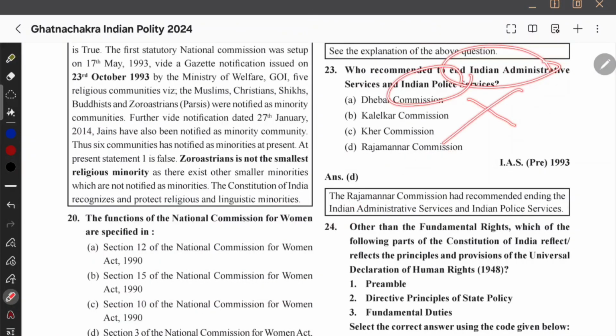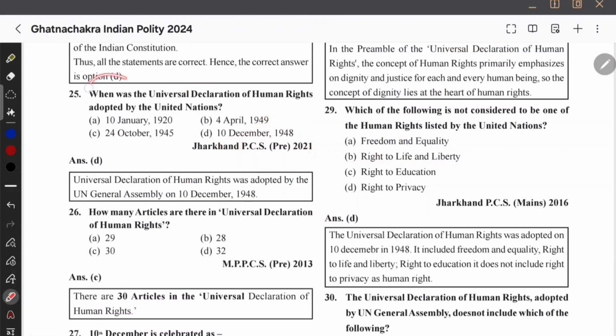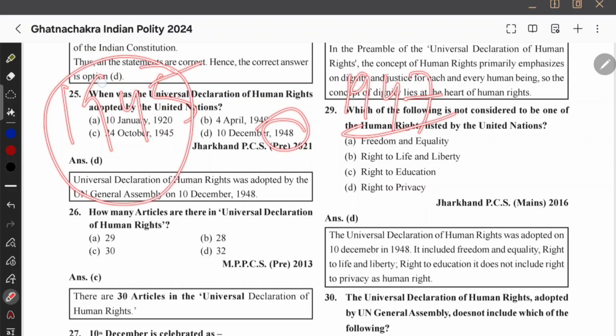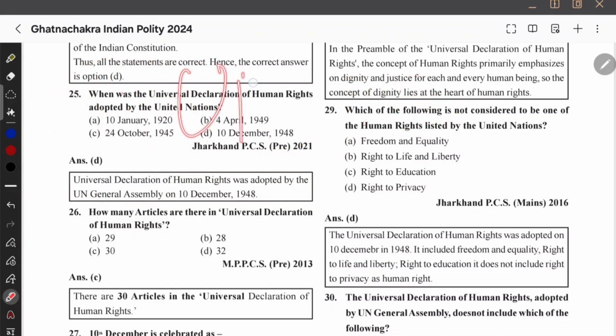IAS IPS को एंड करना है, ये रिकमेंडेशन किसने किया? राजमन्नार कमेटी ने किया. When was the Universal Declaration of Human Rights adopted by the United Nations? ये नहीं पूछेगा, but 1947. See, I think the World War ended in 1945, right? And slowly UN organization के सब फॉर्म होता है 1945 के बाद ही. तो it came in 1948, 1949 और 1945. अगर मुझे आंसर नहीं पता है तो मैं तो सी टिक करूंगी, लेकिन नहीं, answer is 1948. Okay, it was adopted by the United Nations in the year of 1948.